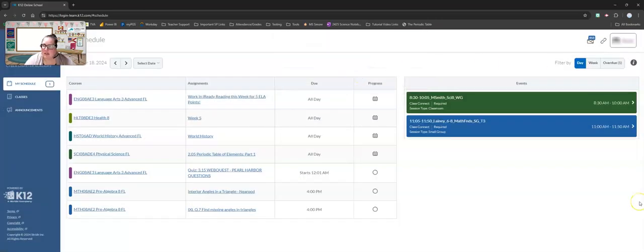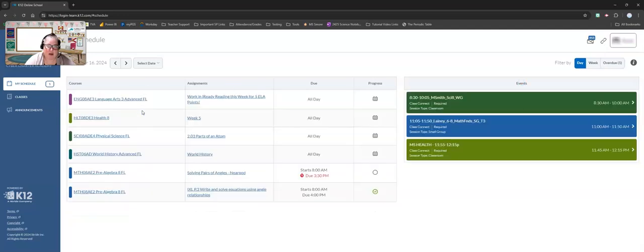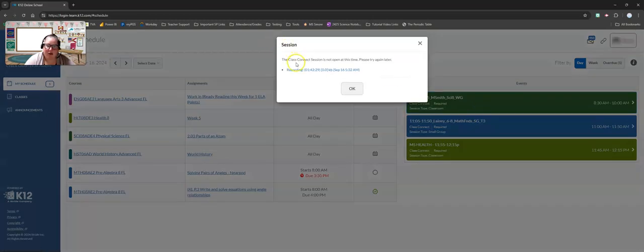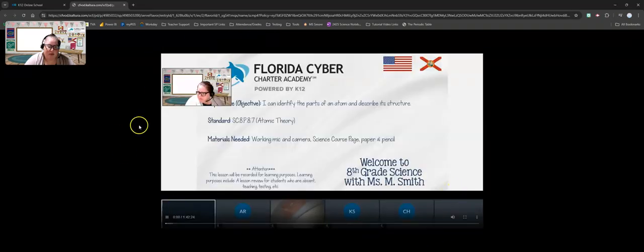So let's look at another example of a recording. I'm going to go back to Monday because I know I had this student on Monday, and here again is the 8:30 for my class. So if this student clicks on it, a recording will pop up. The recording will open. You can select it, and it will open the recording in a separate tab for you to go through and watch.